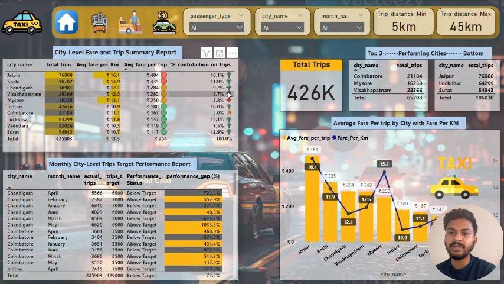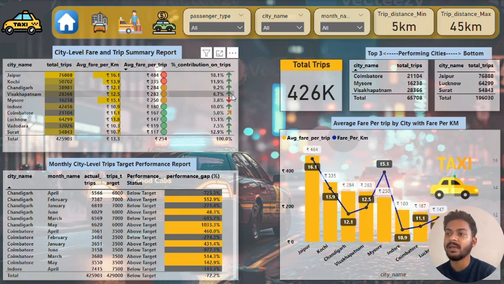Here on the city analysis page you can see I have used icons for the city analysis page, passenger analysis, and revenue target analysis. Then we have some filters like passenger type, where you can choose new or repeat, and then the city name: Chandigarh, Coimbatore, Indore, Jaipur, Kochi, Lucknow, Mysore. As I already told you, they are working in 10 tier 2 cities.